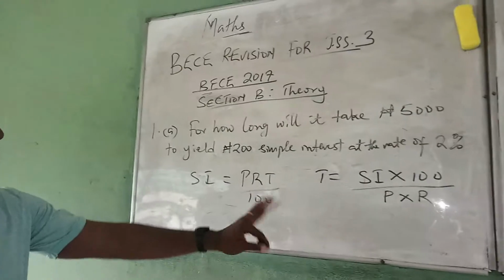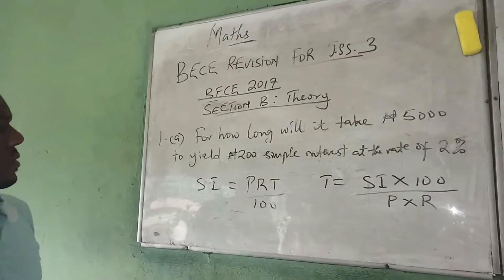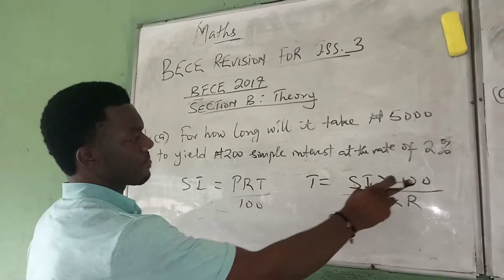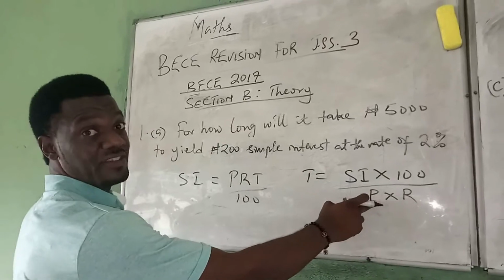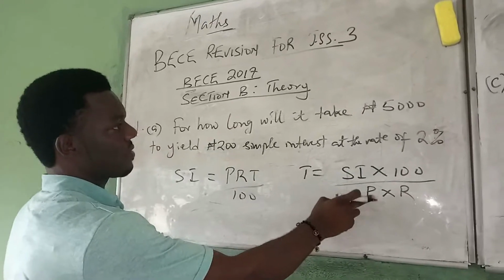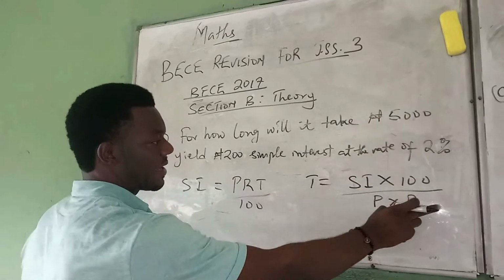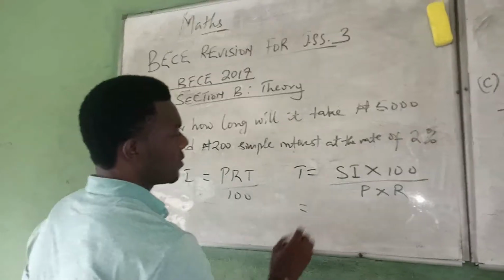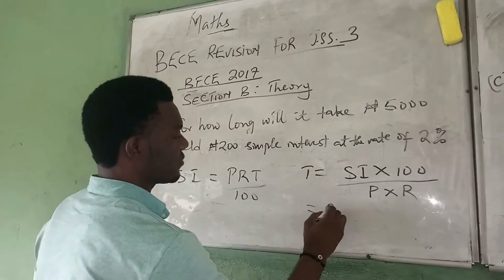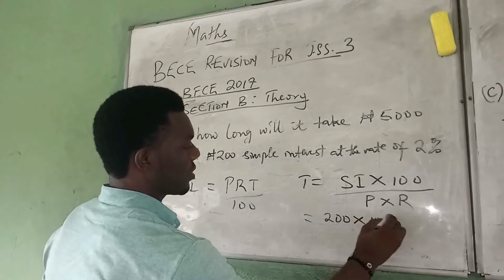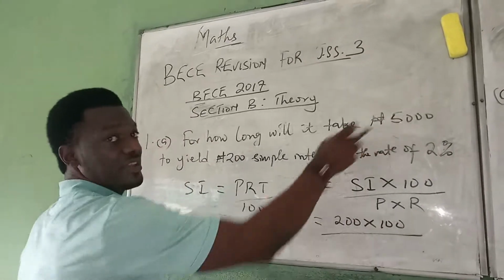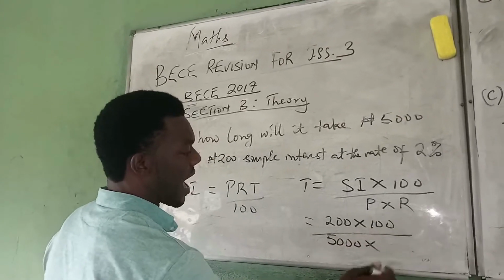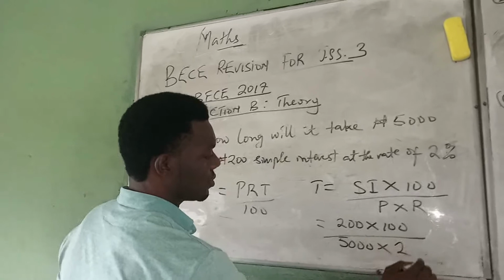That's the formula. Now what is our simple interest from this question? Simple interest is 200 naira, P is the principal, which is 5,000 naira, and R, the rate, is 2%. So we have 200 times 100 all over the principal 5,000 times the rate, 2.